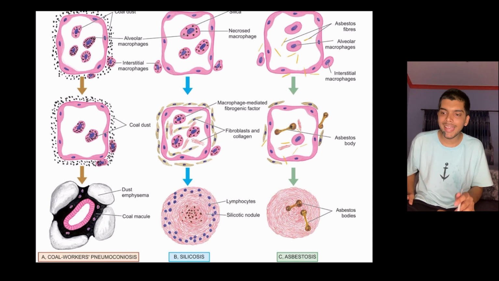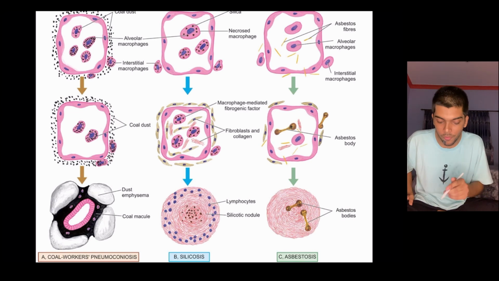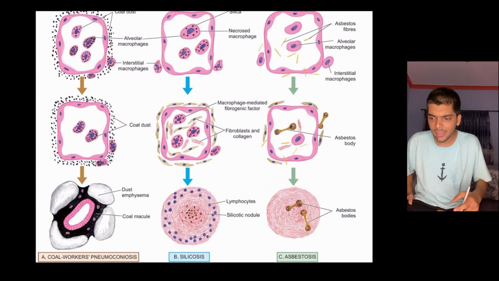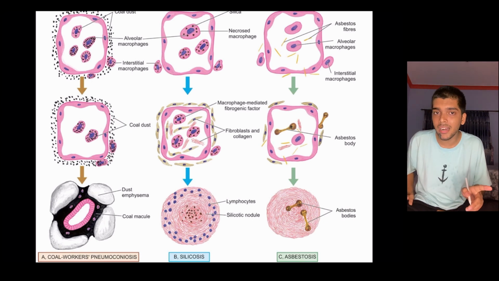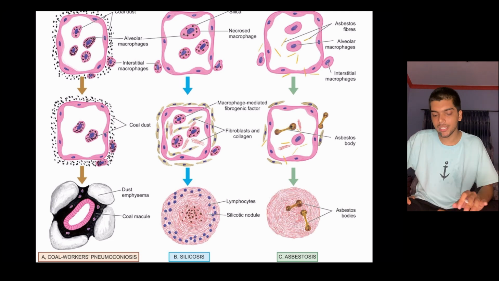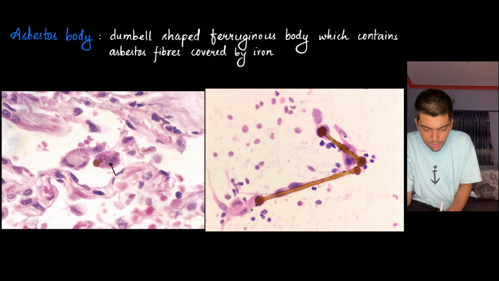So if you take a microscopic section of asbestotic nodule, you are going to find concentric arrangement of fibrosis, along with fiber-secreting fibroblast cells and inflammatory lymphocyte cells, along with not asbestos-laden macrophage but asbestos bodies. What are asbestos bodies? Asbestos bodies, number one, they are dumbbell shaped. You can see right here, it is dumbbell shaped.